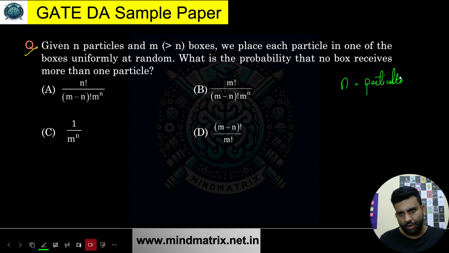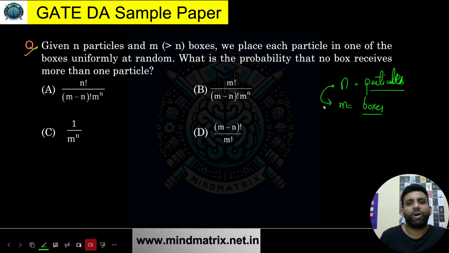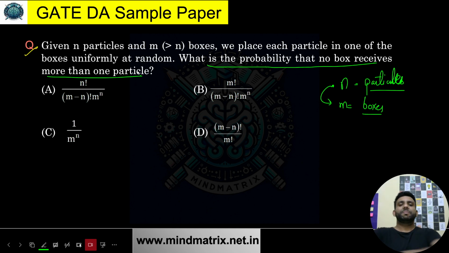We have n particles and m is the number of boxes. We are placing each particle into a box randomly. What is the probability that no box receives more than one particle? Basically, we won't be putting more than one particle in a box.